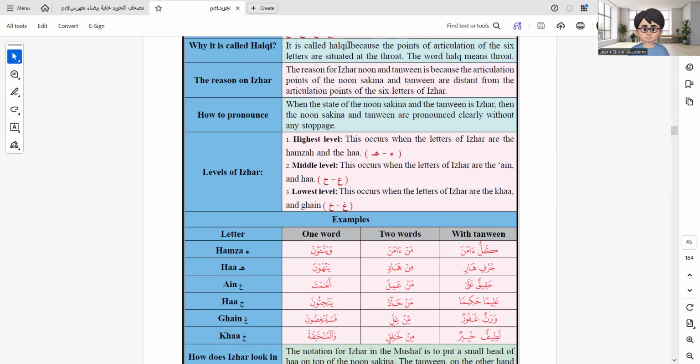We just pronounce the Noon Sakin or Tanween clearly, with no hiding, no merging, and no converting to something else, just clearly, just the normal thing.